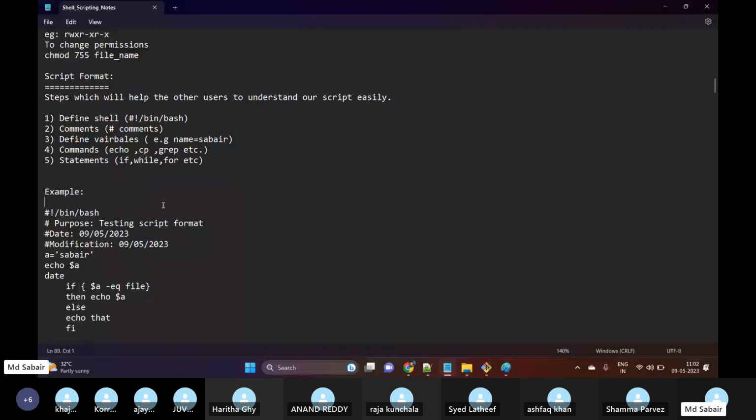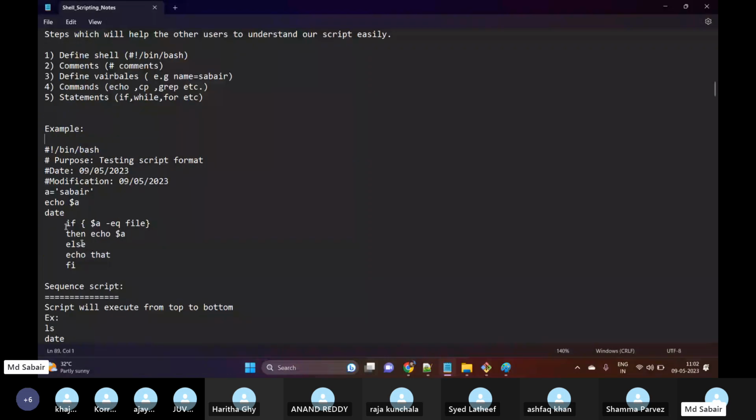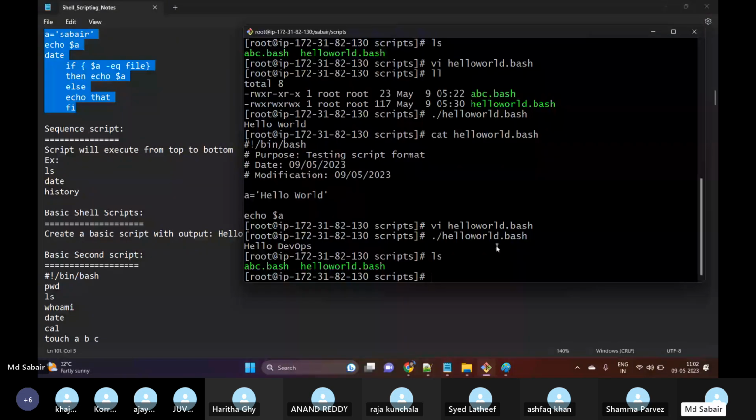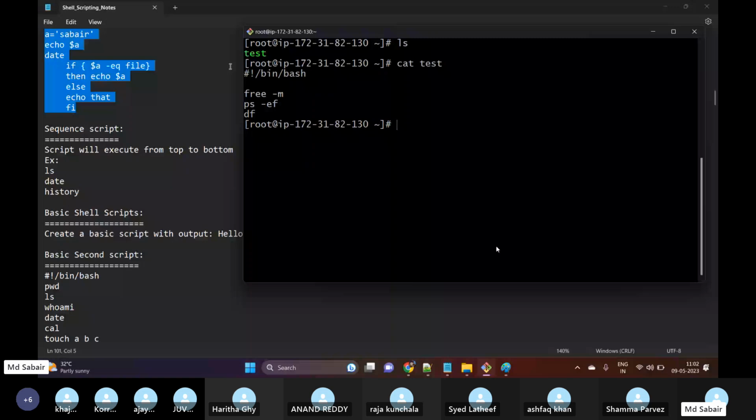So here we have one script with specific conditions. Okay, so I will not use this script for now. And then we have sequence of the script, means for example, cat test. So for example, this is our script which we have used earlier, right?